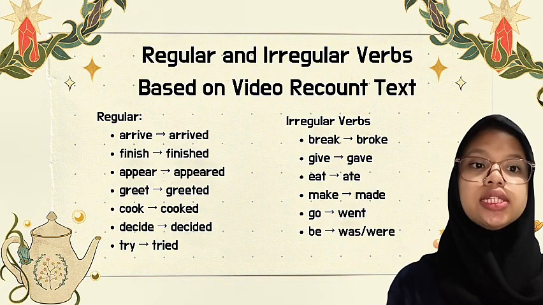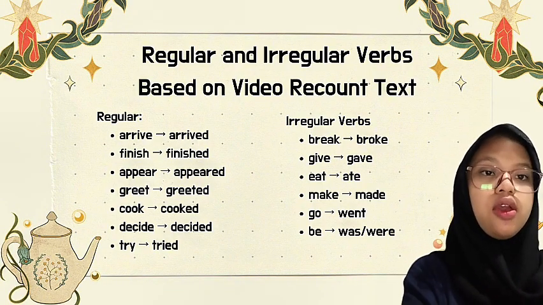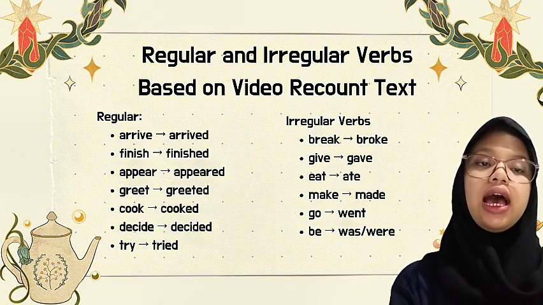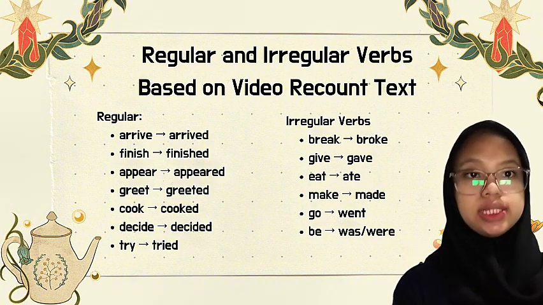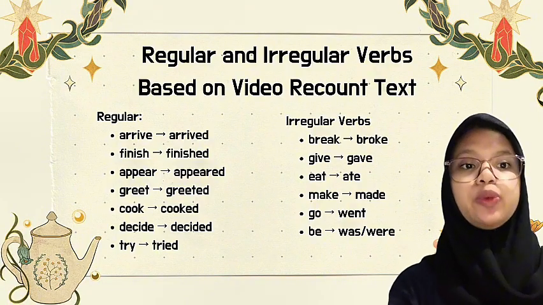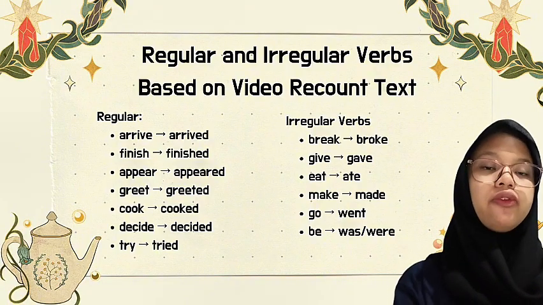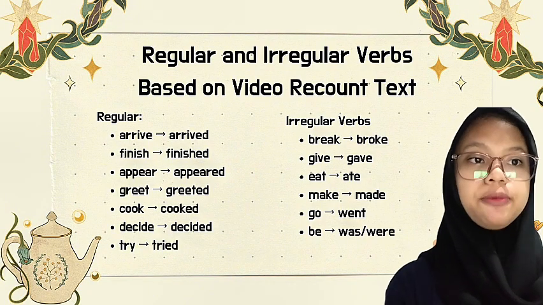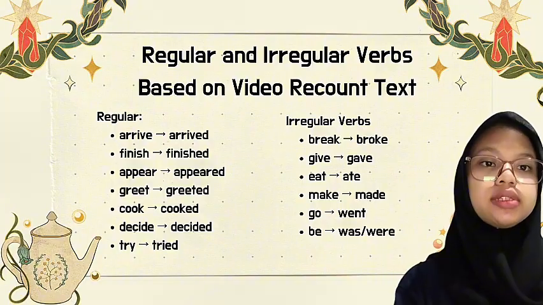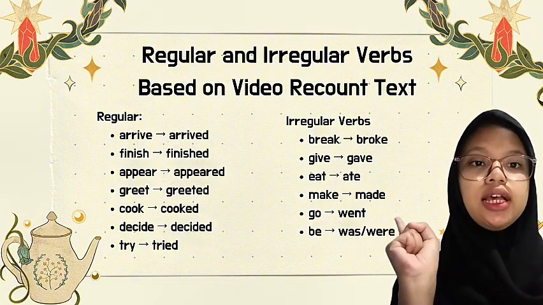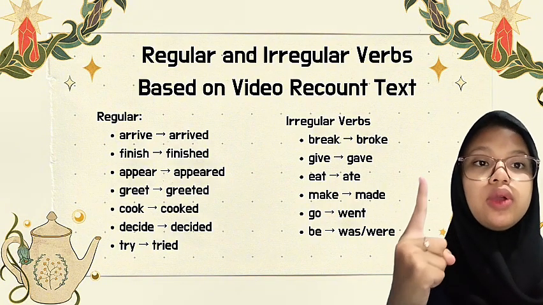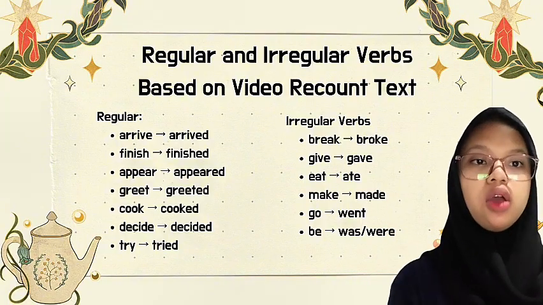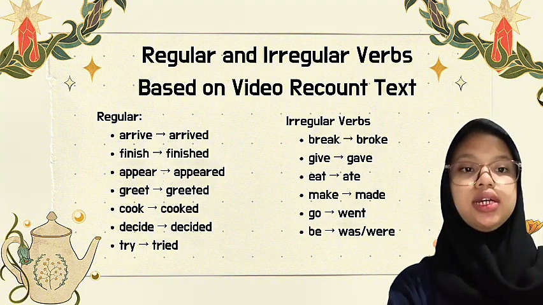When using singular, we use was, like I was, she was, he was, it was. For plural, jamak, singular is tunggal in Indonesian, and plural is jamak, we use were, like they were, we were.